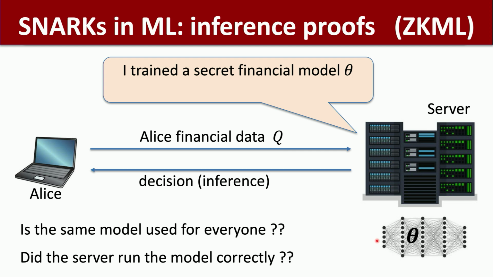So Alice is now wondering, wait a minute, this is kind of unfair. How do I know that the same model is used for everyone? Maybe you used a bad model for me and you're using a different model for everybody else. And how do I even know that the server ran the model correctly? This seems kind of an unfair state of affairs.